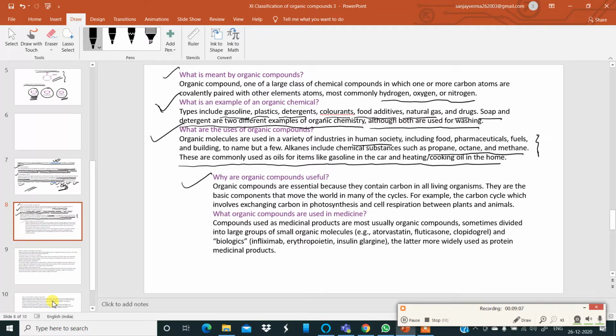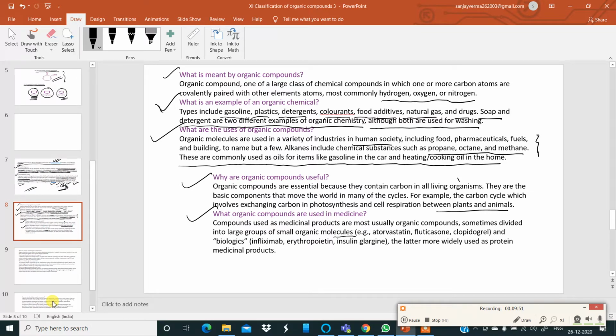Now, a basic question: why are organic compounds useful? Organic compounds are essential because they contain carbon, found in all living organisms. They are the basic components that move the world in many of the cycles, for example, the carbon cycle. You will be learning this in biology also, which involves the exchange of carbon in photosynthesis and cell respiration between plants and animals. What organic compounds are used in medicine? Compounds used as medicinal products are most usually organic compounds, sometimes divided into large groups of small organic molecules.